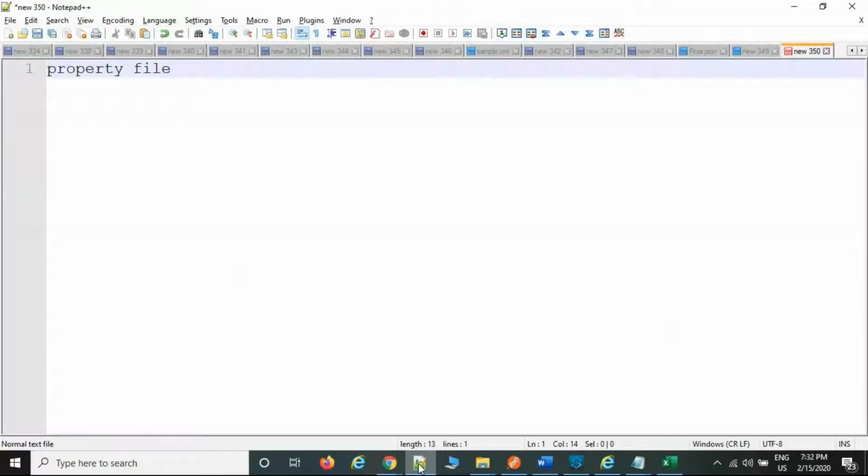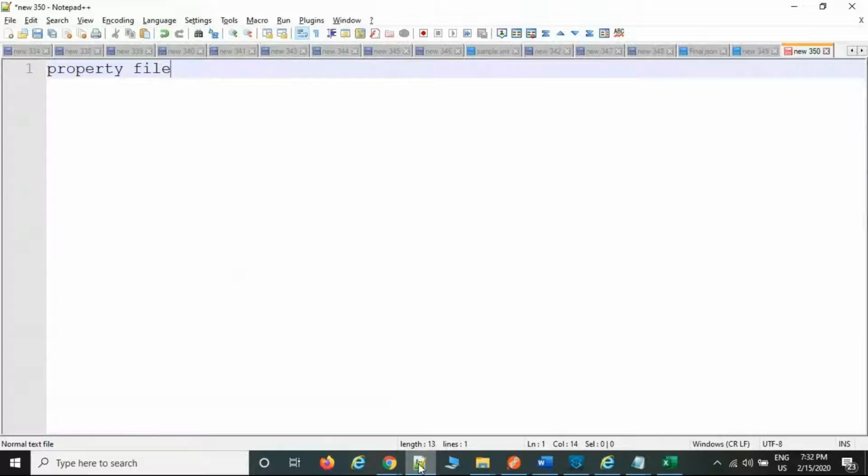Property file. How to create the property file? What is the use of a property file? We have some common data, the common data which we are going to use in our entire project. Instead of creating it multiple times, there is a file called a property file. We can keep all the common information and reuse it wherever we want. That is nothing but a property file.